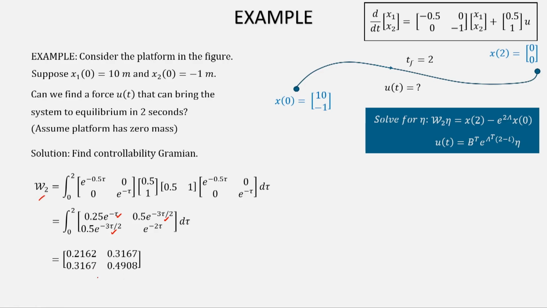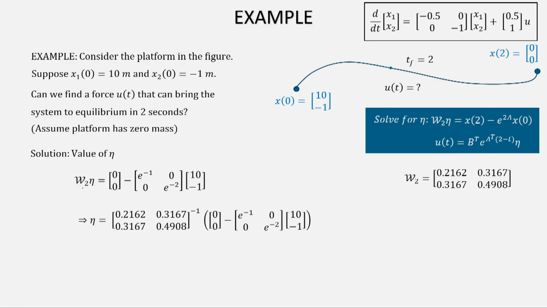So, we have the controllability Gramian now. Once we have it, we will have to solve for this equation, right. So, we will have to solve for W2 eta equal to 0 minus e to the power of 2A into x of 0. So, this we have to solve. You go ahead and plug this in. Now, W2 in this case comes out to be invertible, you can directly invert and check.